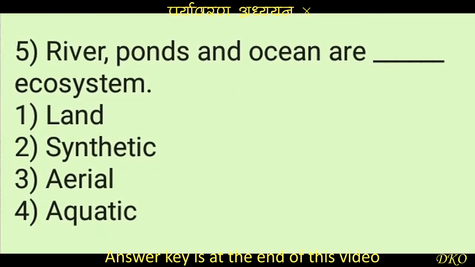Question number 5. River, ponds and ocean are dash dash ecosystem. Option number 1 is land, option number 2 is synthetic, option number 3 is areal, and option number 4 is aquatic.